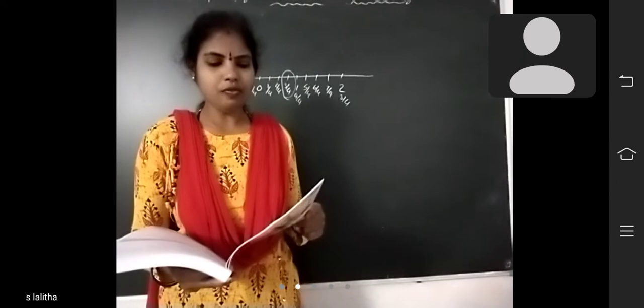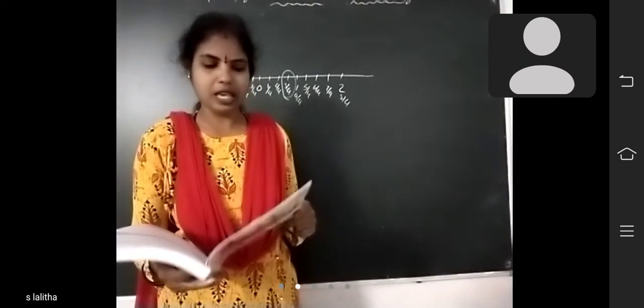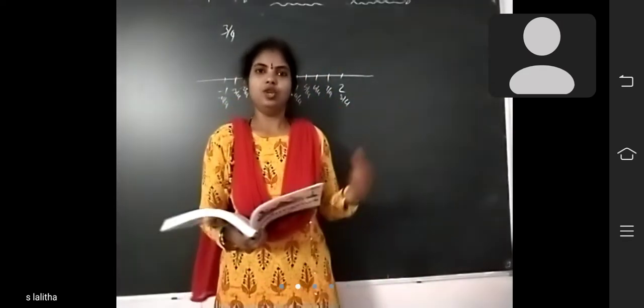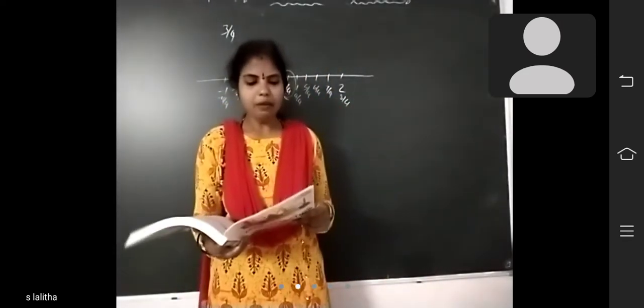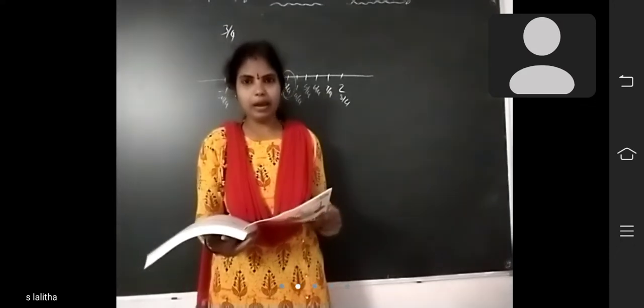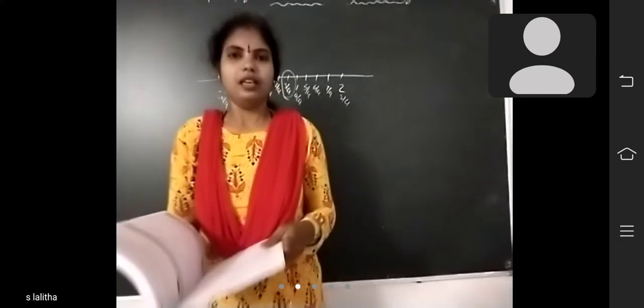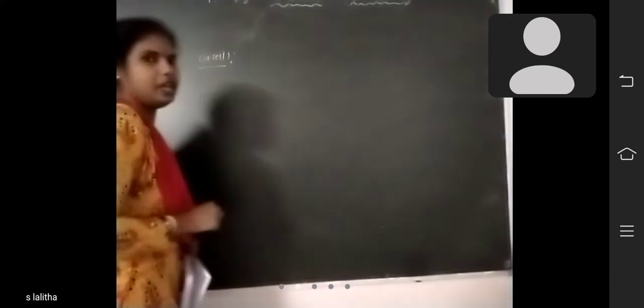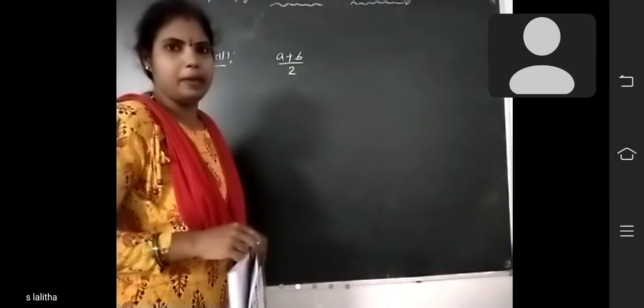See here, insertion of rational numbers between any two rational numbers. Case 1: how to find the rational number between two rational numbers. If A and B are any two rational numbers, then the rational number exactly between A and B is A plus B by 2. Already we learned that formula: A plus B by 2.